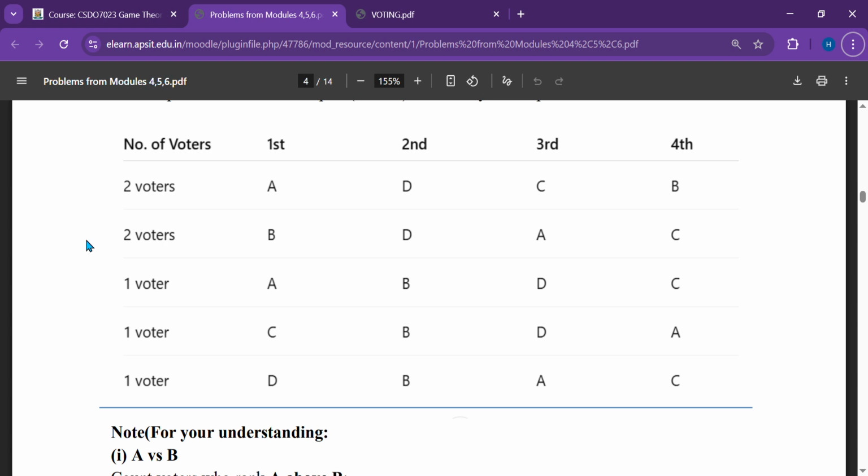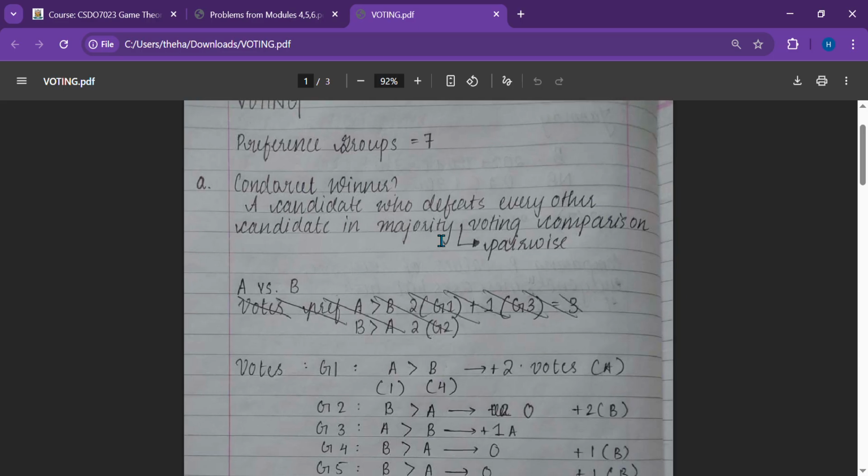What people should be in the first place, what people should be in the second place, what people should be in the third and fourth place. So after the discussion, they realized that two people voted for the chronology where A is in the first place, B is in the second place, C is in third place, and D is in the fourth place, and so on. Two people voted for this sequence, one voter for this sequence, one for this, and one for this. Okay, so this is how the solution starts.